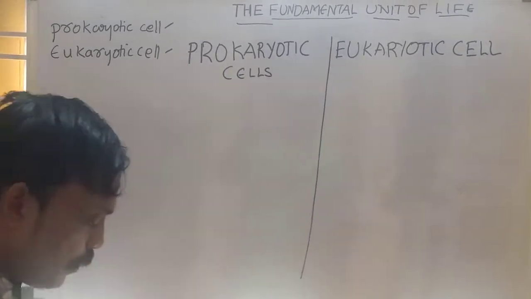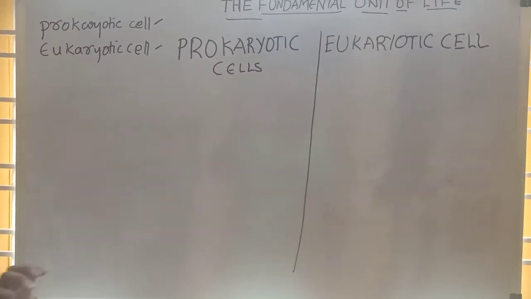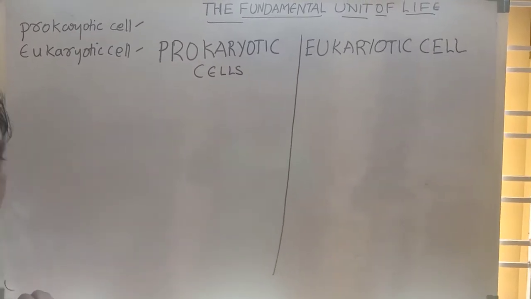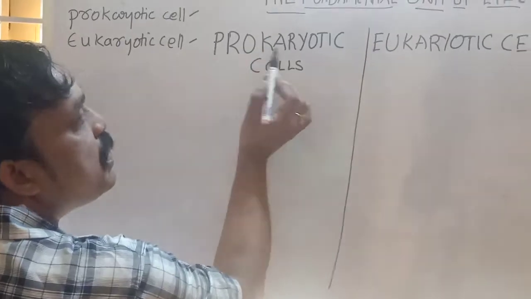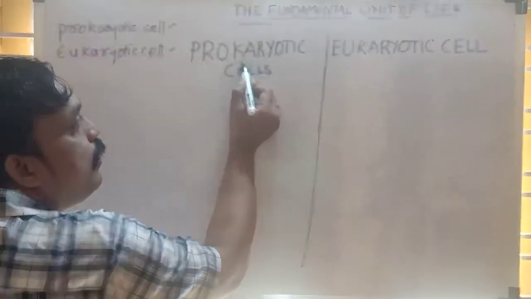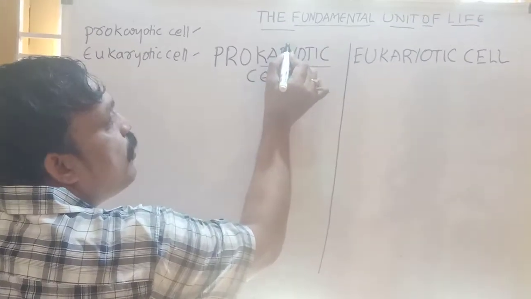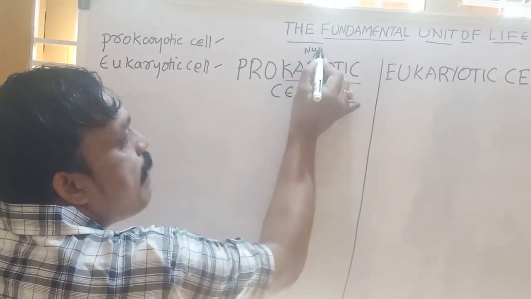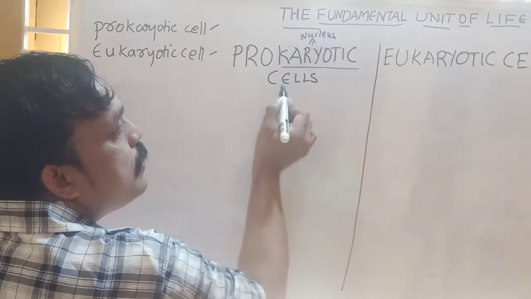Okay, first of all, prokaryotic. The meaning of prokaryotic: pro means before, pro means starting, and karyotic means nucleus.